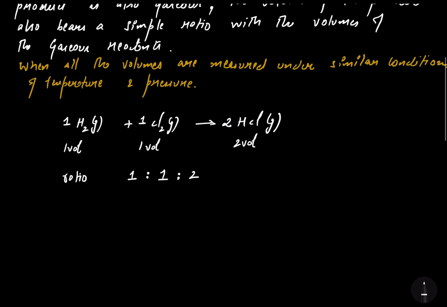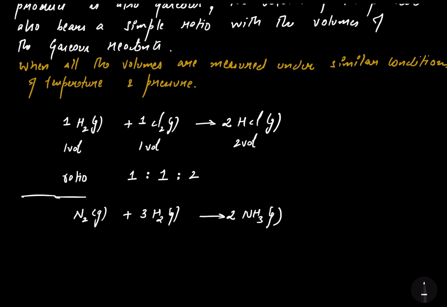Let me take another example. I am taking N2 gas plus H2 gas. It forms NH3 gas. First of all, always balance your equation. It's N2, I have to write 3H2, and then it becomes 2NH3 gas.